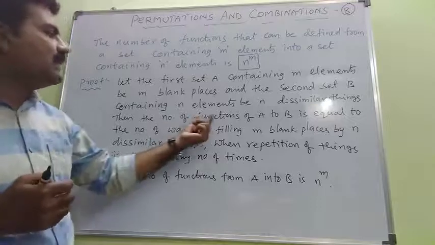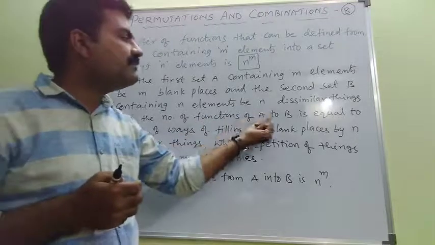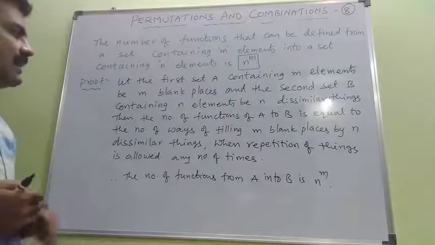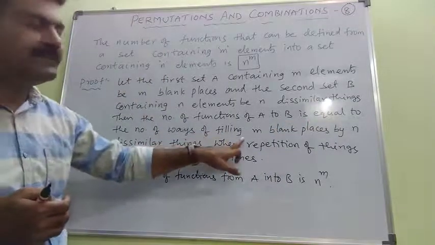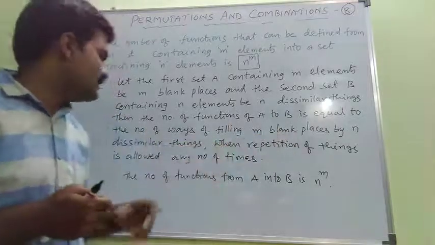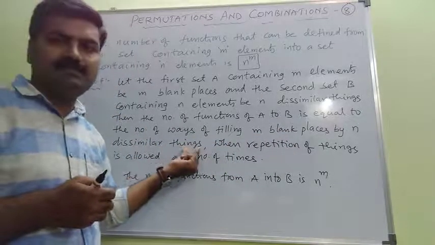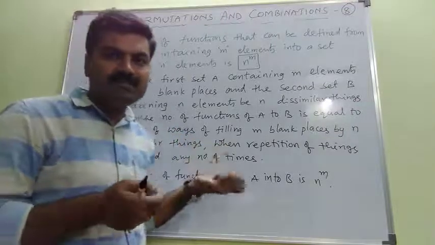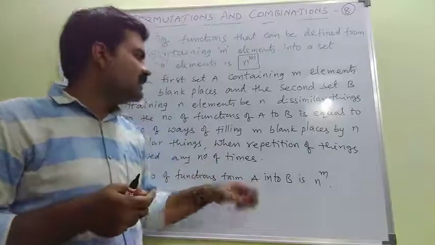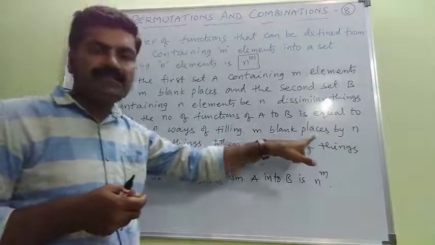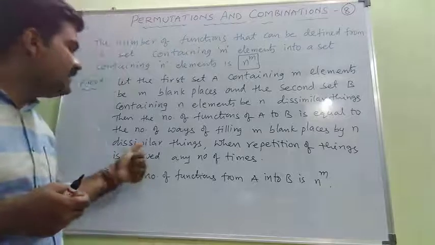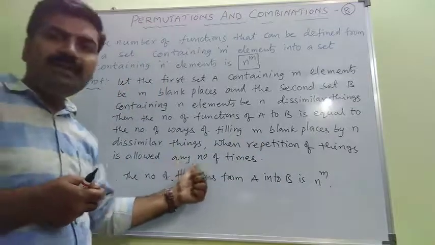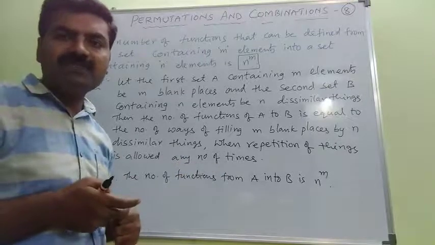Now the number of functions that can be defined from capital A to capital B is equal to the number of ways of filling m blank places by n dissimilar things, when repetition of things is allowed any number of times.